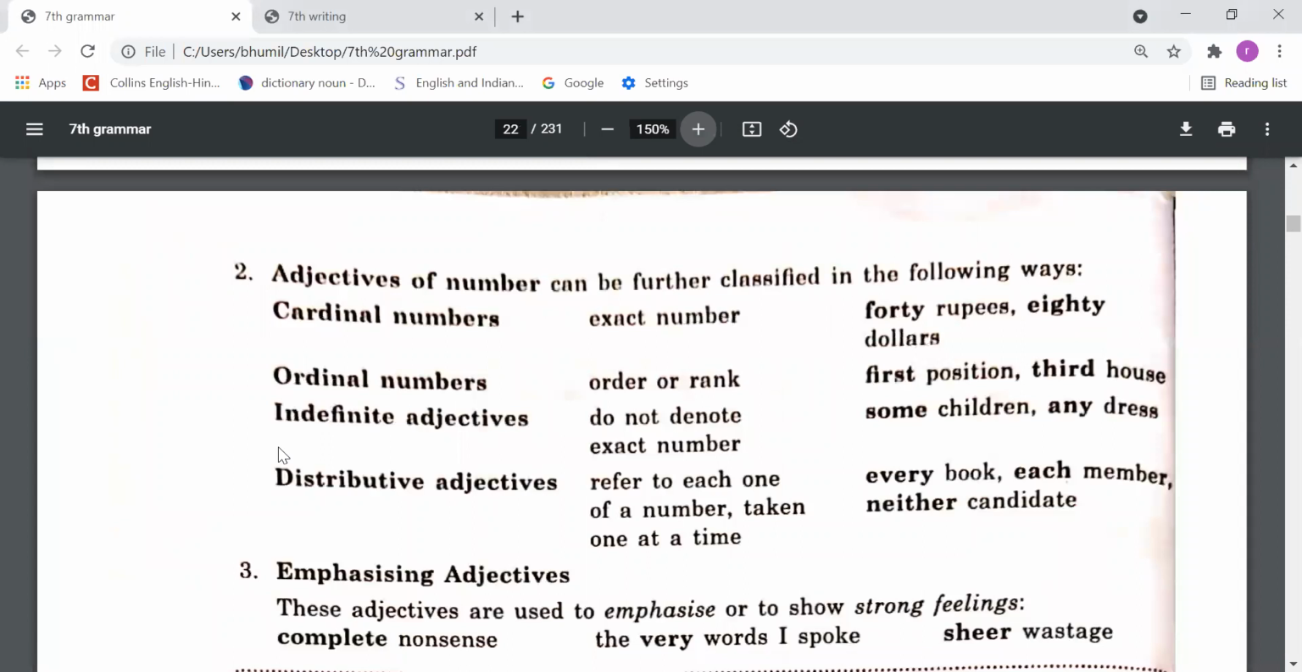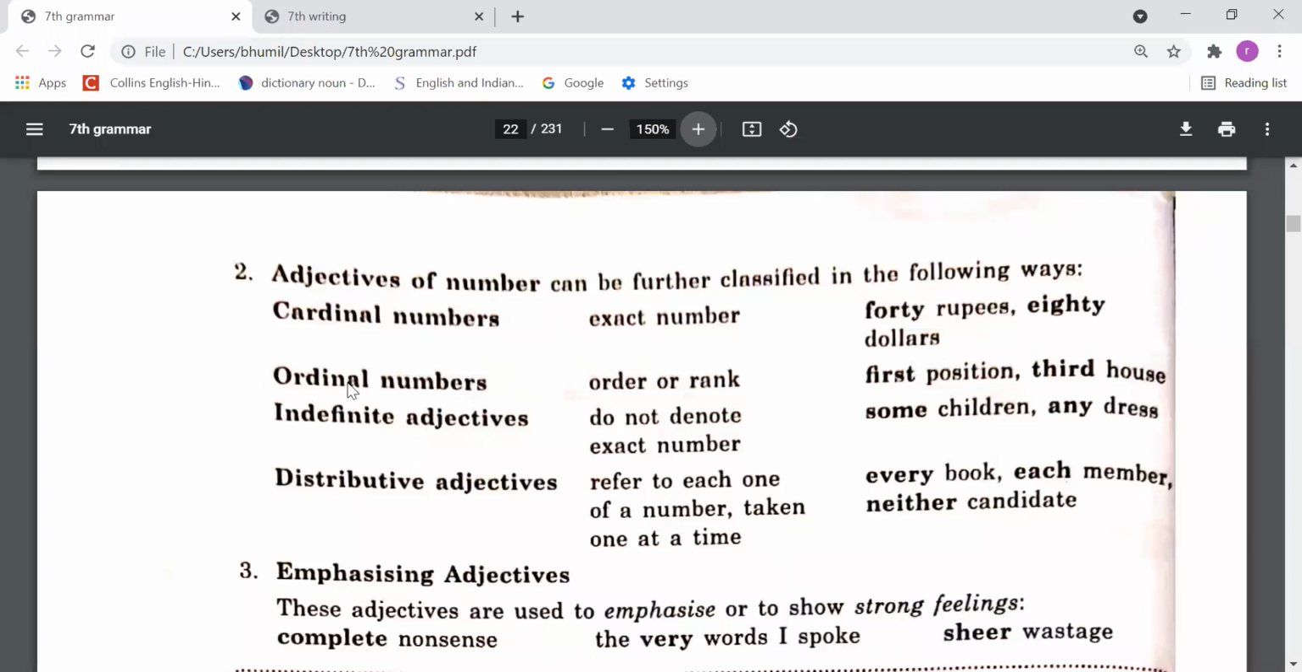Now let's talk about the second point. Adjectives of number can be further classified in the following ways. So adjectives of number tell us the number of something, and further we can divide this type of adjective into some categories. First is cardinal numbers. Cardinal numbers are exact numbers, like 40 rupees, $80. So cardinal, C for cardinal and C for counting. So counting numbers are there like 1, 2, 3, 4. These numbers are called cardinal numbers. Counting, C for counting and C for cardinal, right?